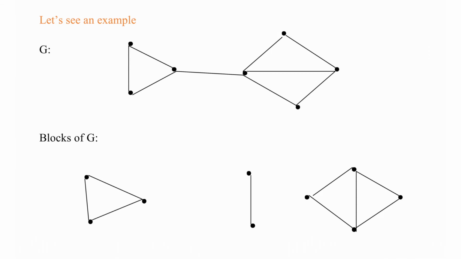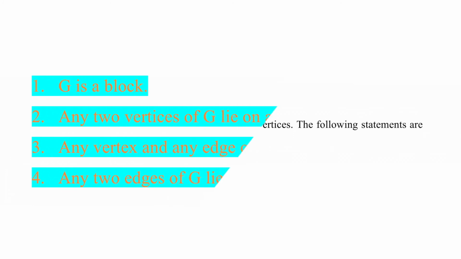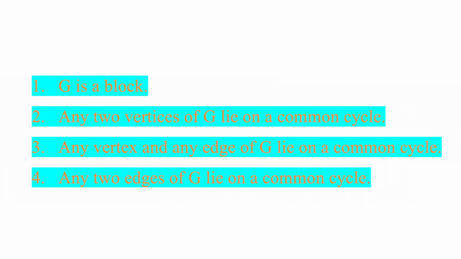Okay, so we will see the theorem now. Let G be a connected graph with at least 3 vertices. Then the following statements are equivalent. First statement, G is a block. Second statement, any 2 vertices of G lie on a common cycle. Third one, any vertex and any edge of G lie on a common cycle. Last one, any 2 edges of G lie on a common cycle.